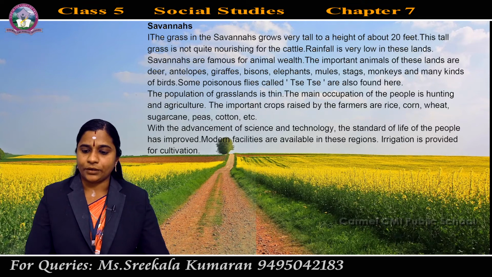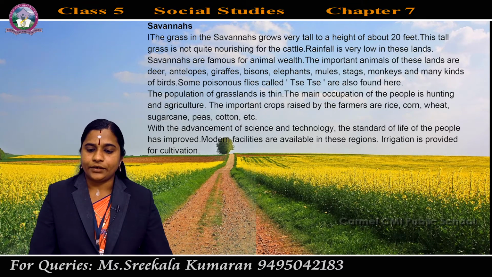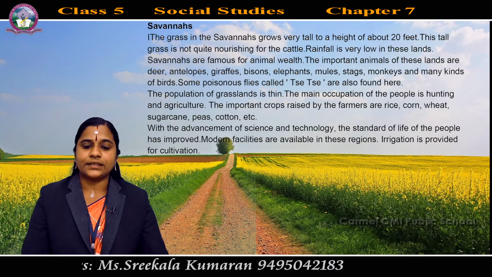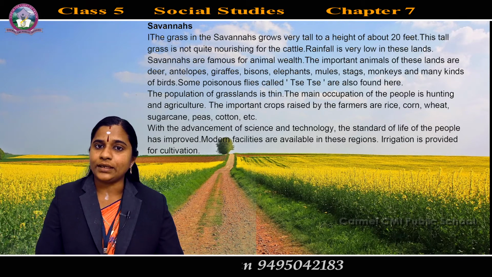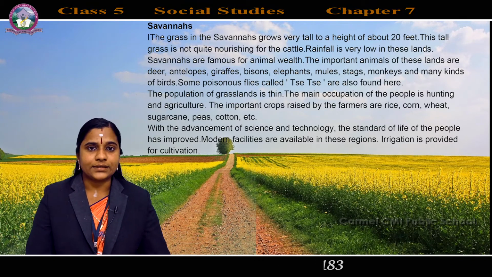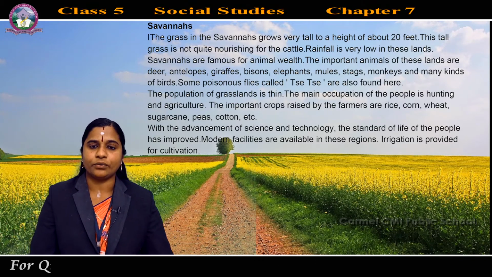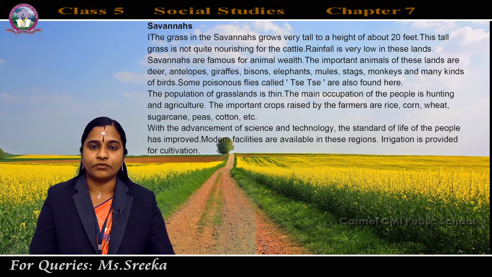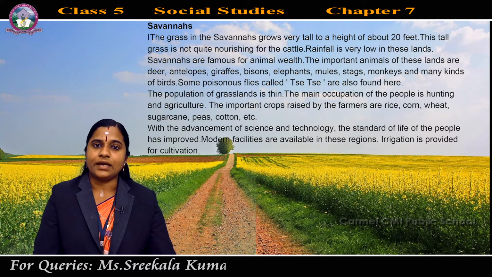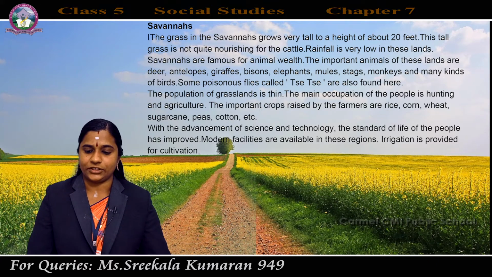So what are the peculiarities of the savannas? Tropical grasslands are called the savannas, and the grass in the savannas grows very tall, about 20 feet in height. This tall grass is not quite nourishing for the cattle, and rainfall is very low in this region.